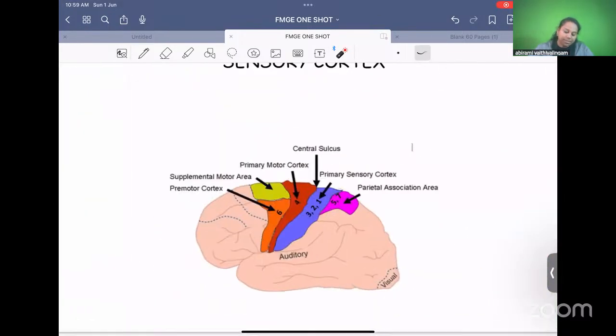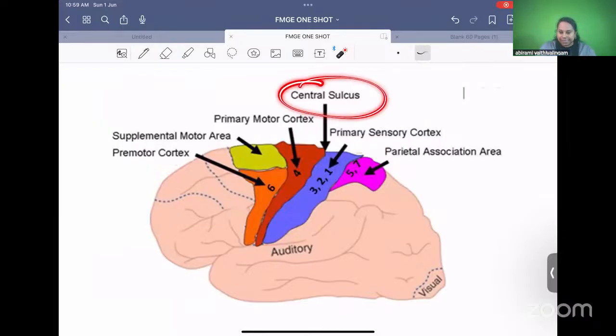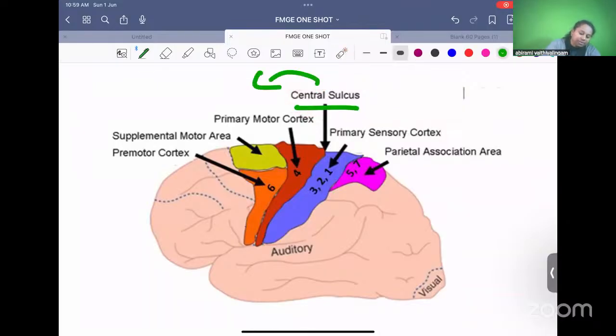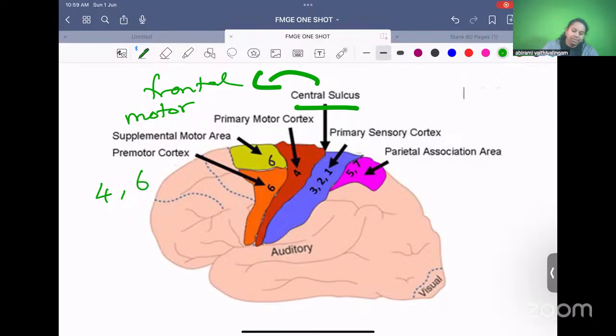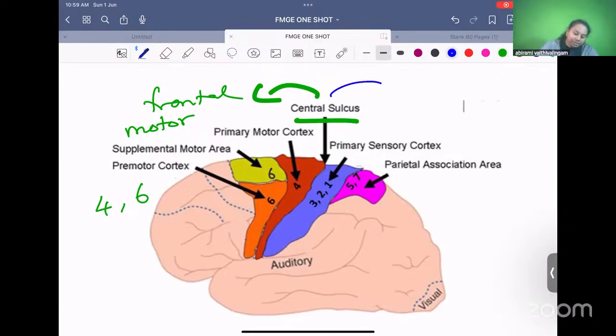So I'll just show you the sensory cortex. If this is the central sulcus, excellent Siddhi, the central sulcus will divide the brain into front side and behind. In front of the central sulcus, this is the frontal lobe. What is the function of frontal lobe? Mainly motor in function. So we have Brodmann numbers 4 and 6. Behind the central sulcus, this is the parietal lobe. Front is frontal lobe, that's why it's called frontal.